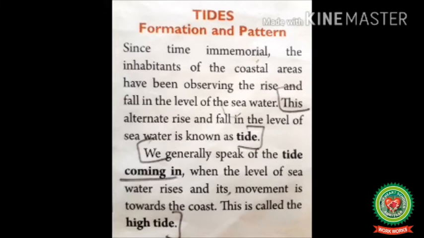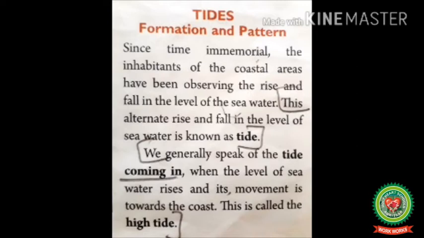Since time immemorial, the inhabitants, means people living in a particular area of the coastal areas. Coastal areas means areas along the sea. These people have been observing the rise and fall in the level of seawater. This alternate rise and fall in the level of seawater is known as tide.